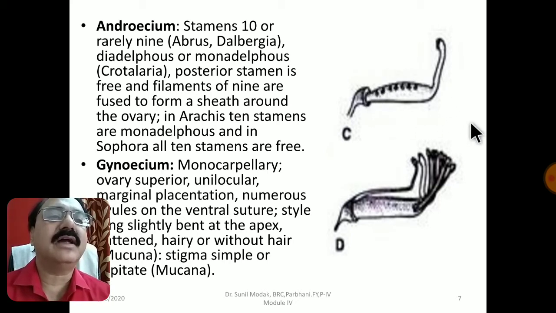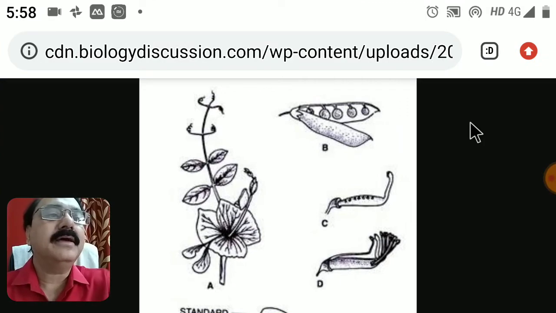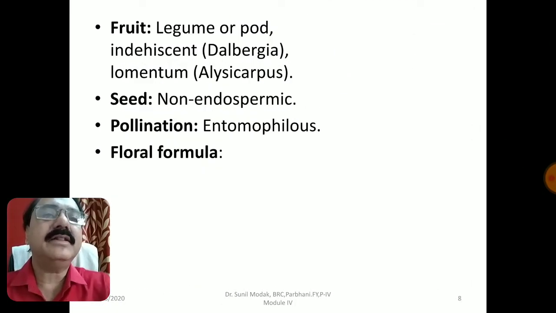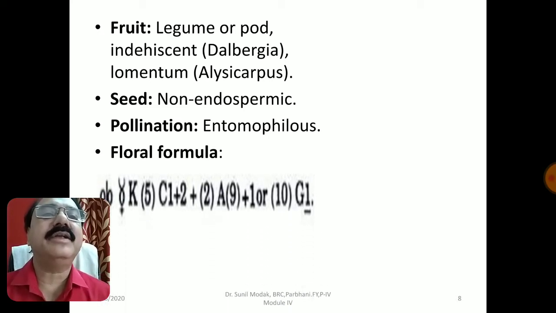Ovary, that's another important feature of this family. Then let me go further. Regarding the fruit, it is said to be a legume or pod. In case of Dalbergia sissoo, it is indehiscent. In case of Alysicarpus, it is lomentum. The seeds are said to be non-endospermic.